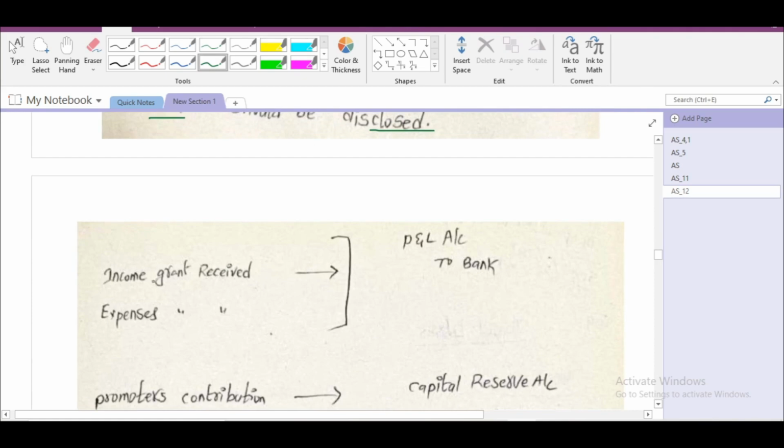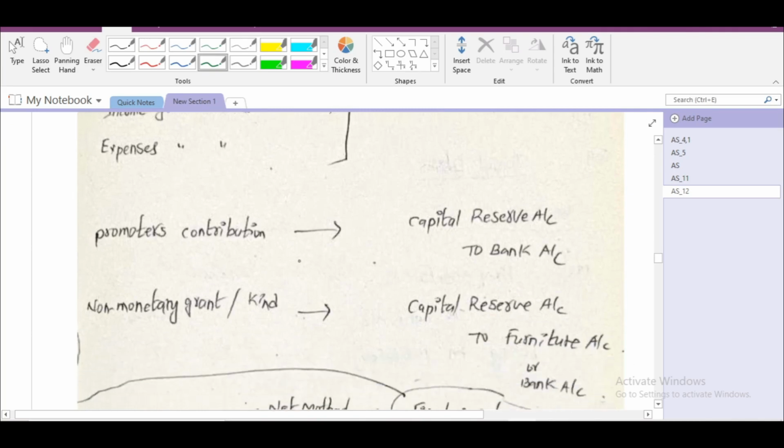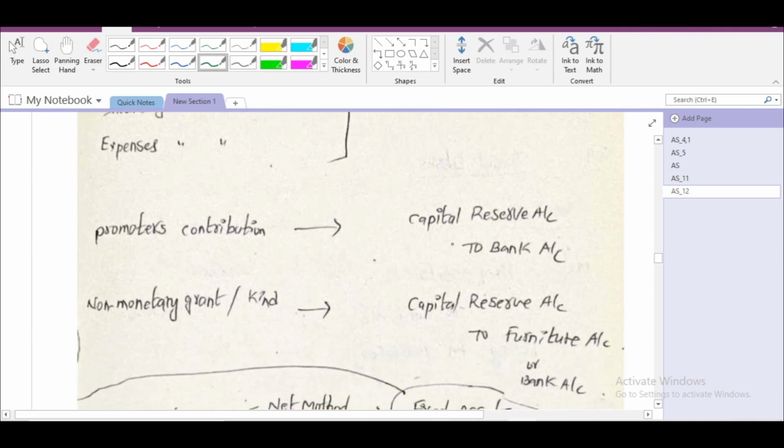This is about refund. Income grant received. At the time of receipt, we pass bank account debit to P&L account. For refund, we'll pass P&L account debit to bank account. Promoters contribution. Initially, we pass bank account debit to capital reserve account. At the time of refund, we'll pass capital reserve account debit to bank account. What we have credited earlier, we have to debit now.